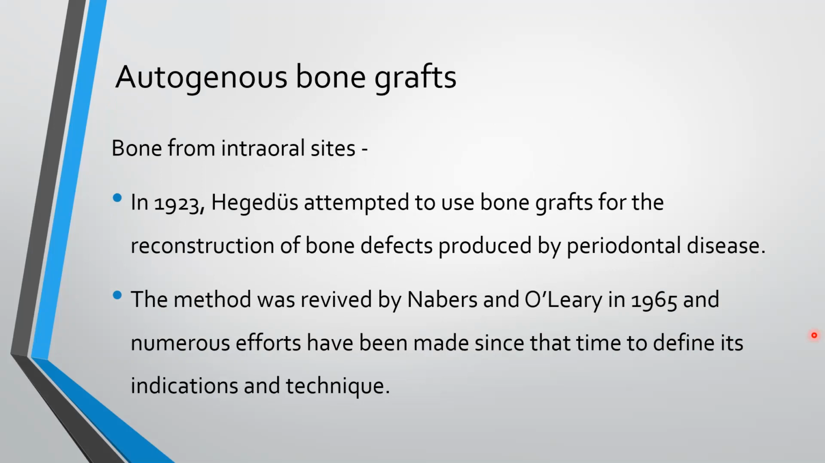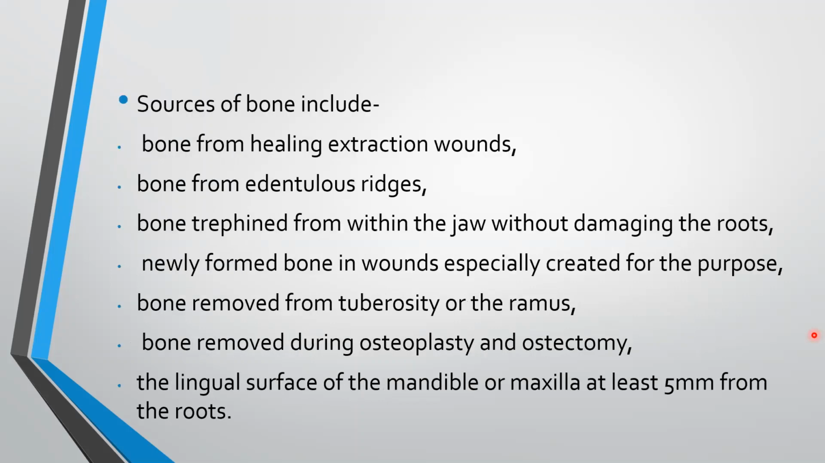Autogenous bone grafts. Bone from intraoral sites. In 1923, Hegedus attempted to use bone grafts for the reconstruction of bone defects produced by periodontal disease. The method was revived by Nabers and O'Leary in 1965, and numerous efforts have been made since that time to refine its indications and technique.